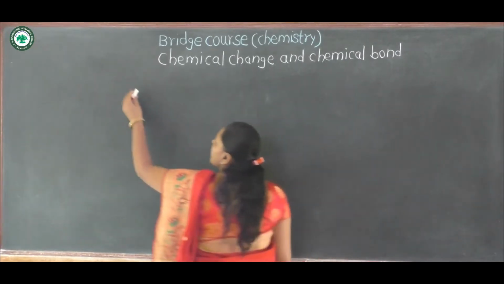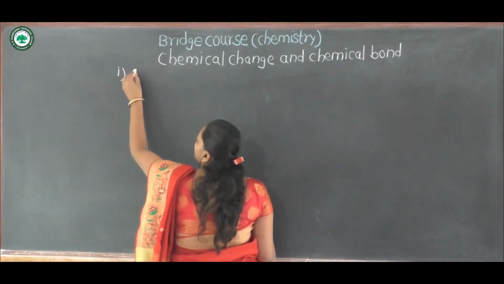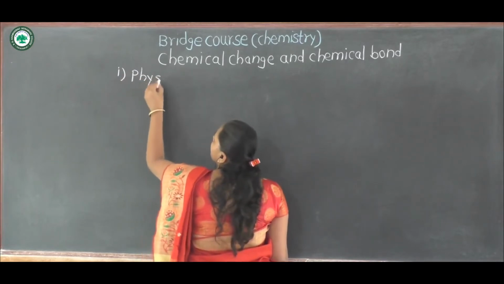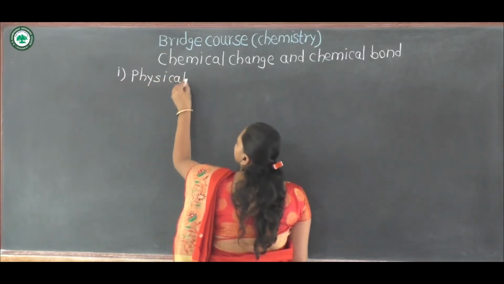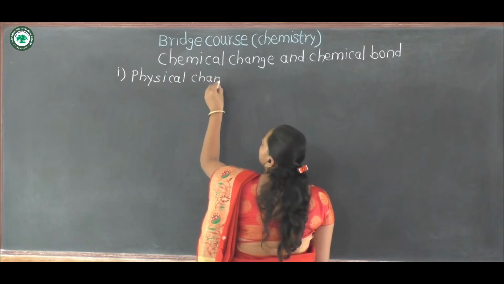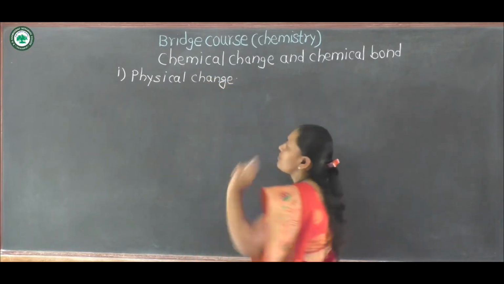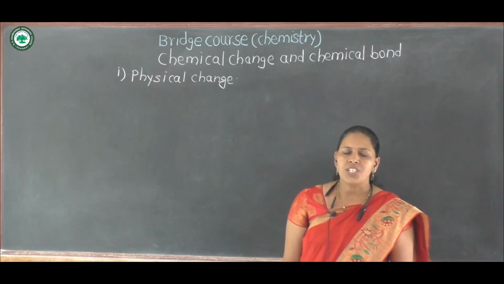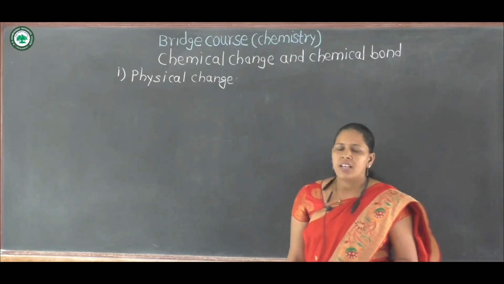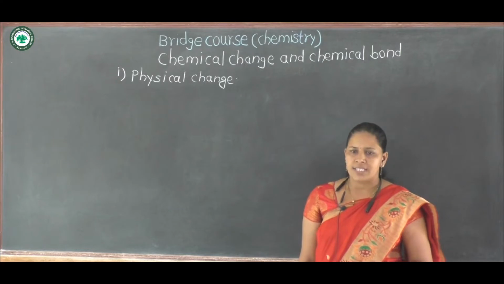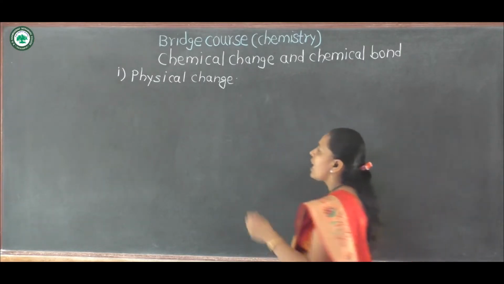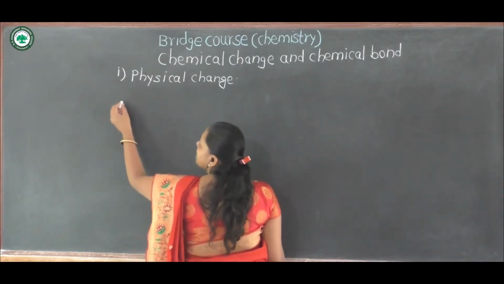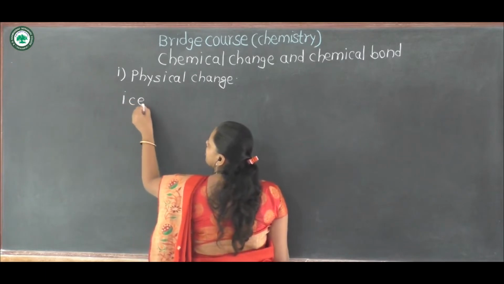First, physical change. The best example of physical change is melting of ice. We know that ice is the solid state of water.